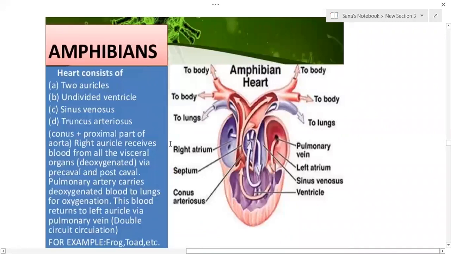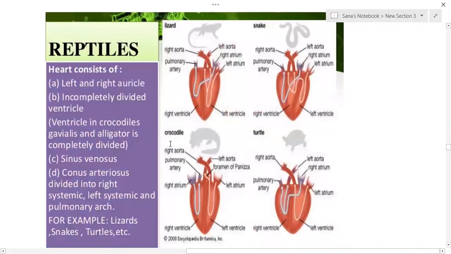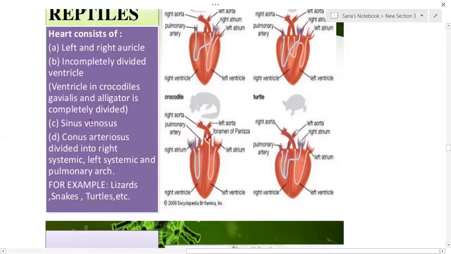Next, when we come to the reptiles, the reptilian heart is also made up of three chambers, but some exceptional cases are there. The crocodilian heart is four chambered. Left and right auricles, and the ventricle, which is incompletely divided in other reptiles, is completely divided in crocodilians as well as alligators, so they possess a four-chambered heart. The sinus venosus and conus arteriosus are divided into right systemic, left systemic and pulmonary arches.